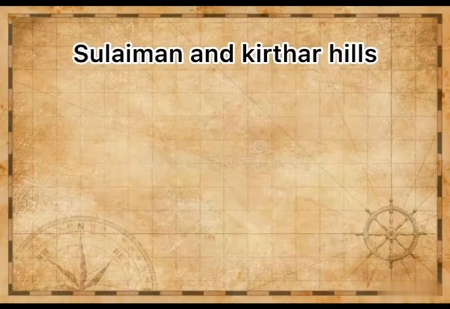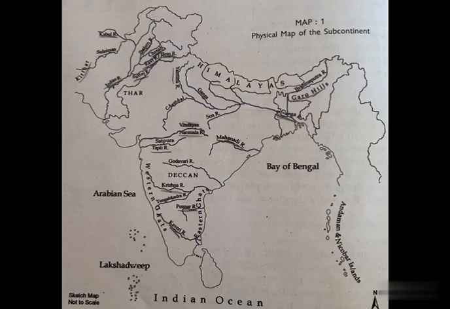Now let us see the Suleiman and Kirthar Hills. You can also see in the map, Suleiman Hills is located in the northwestern part of what is now Pakistan. Kirthar Hills is located in the southwestern part of Pakistan near Sindh and Balochistan.